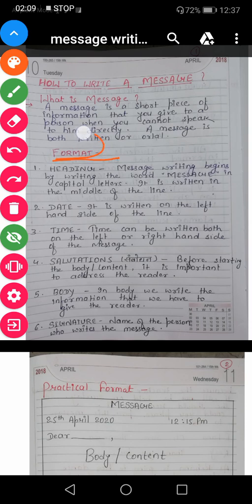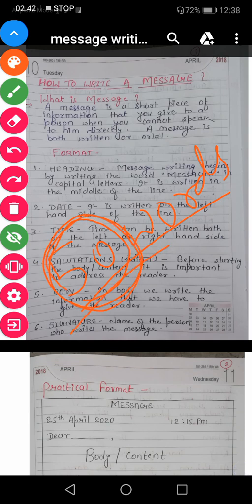First we will understand its format. As we discussed about the notice yesterday, the notice is always written in a box. So the message also is always written in a box. Clear? And what is its word limit? You have to complete your message in 50 words. The word limit will be 50 only. You cannot write more than 50 words. Okay. Now one by one we will understand its points, its format.